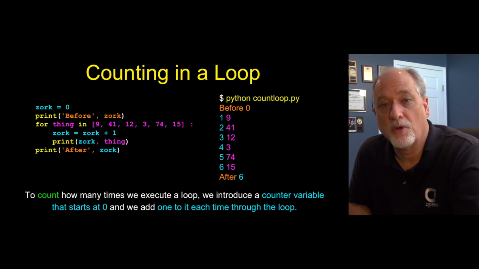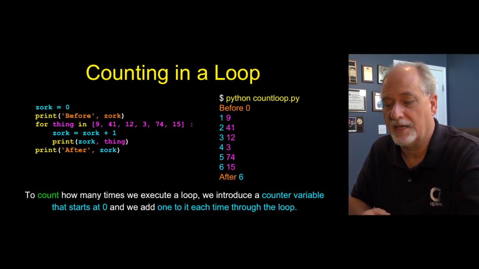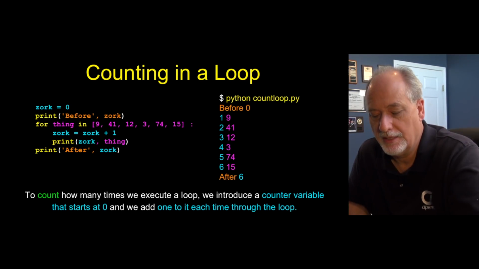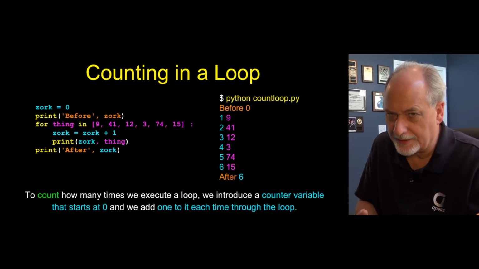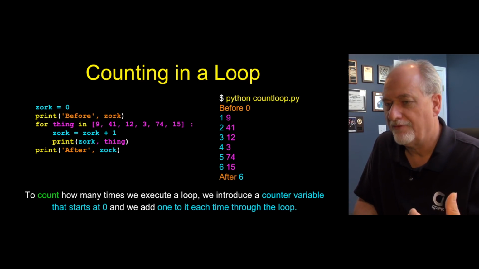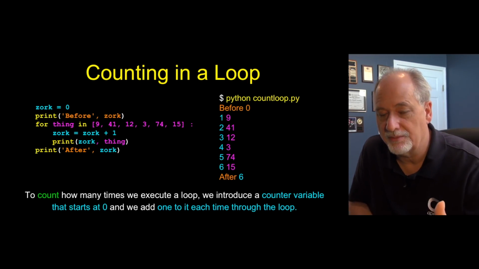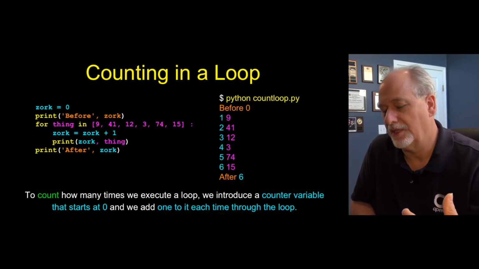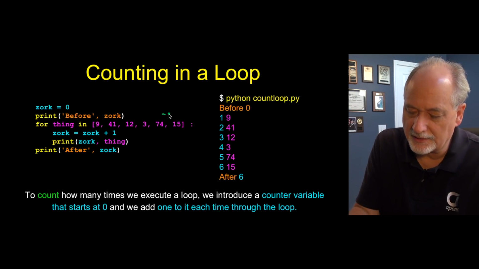So now we're going to look at some more patterns of the different things we can do at the top of the loop, in the middle of the loop, and at the bottom of the loop. And the first one we're going to do is counting. Now we're going to take a look at the number of things in our list. Now we could just inspect it and see 6, but you will have for loops like you're reading through a file or scanning through some data. And so for the notion of counting, you have to assume that you don't really know that there's going